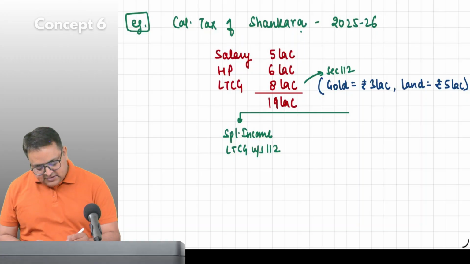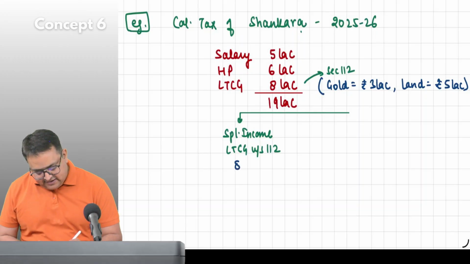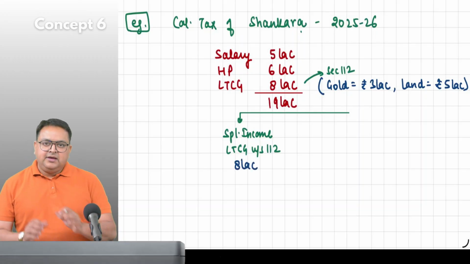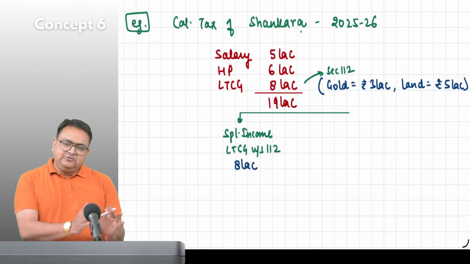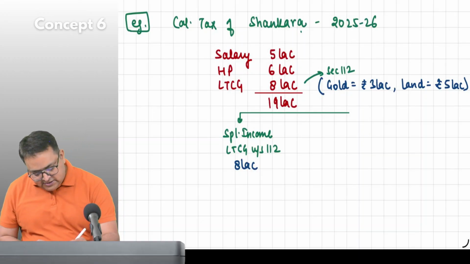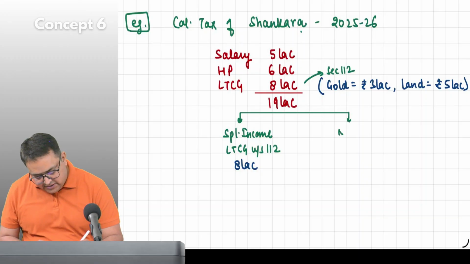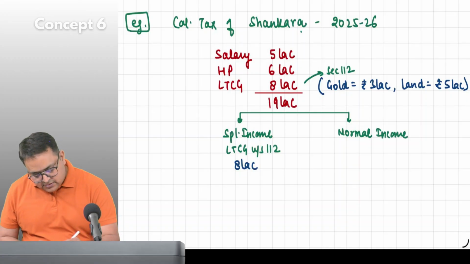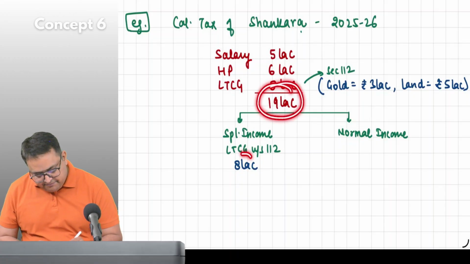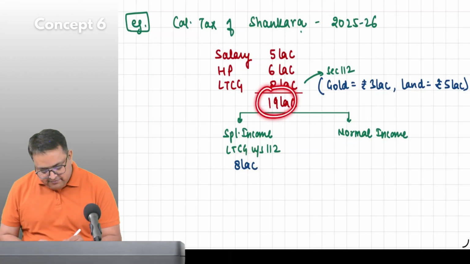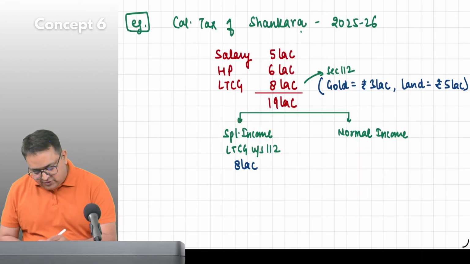How much is the long-term capital gain? 8 lakh. And all other is remaining income, normal income. Just the balancing figure: 19 minus special income of 8, this is 11 lakh.